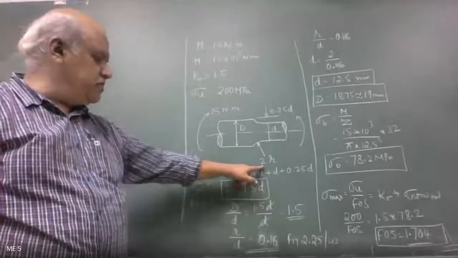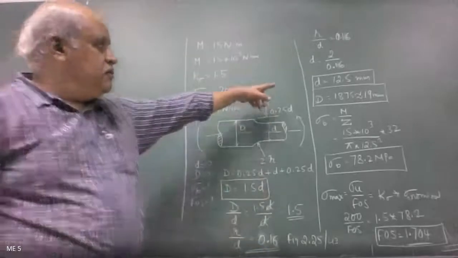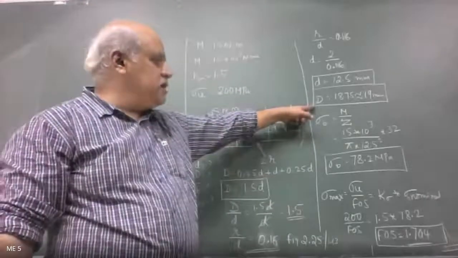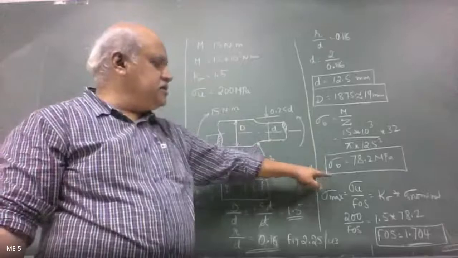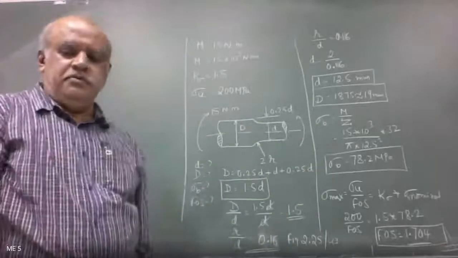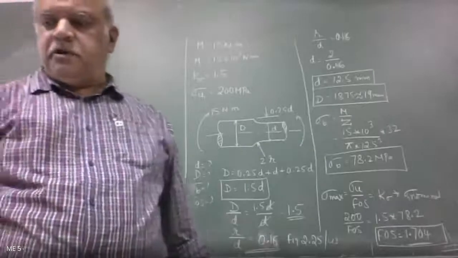R is given as 2 mm, so you can find the value of small diameter. Then 1.5 times that is going to be the capital diameter. Find the bending stress, then find the factor of safety like this. Are you with me? Yes, sir. We'll go to the next problem.